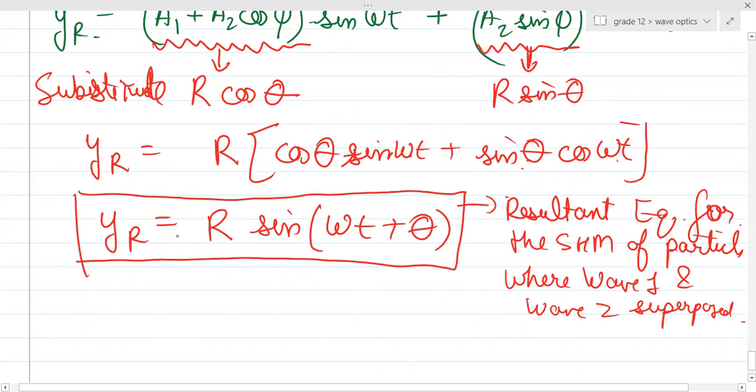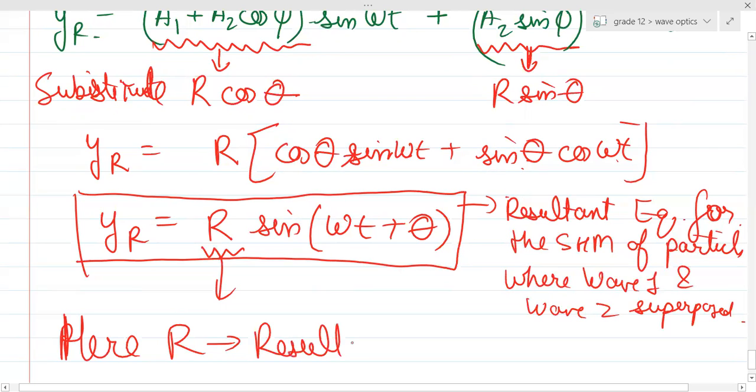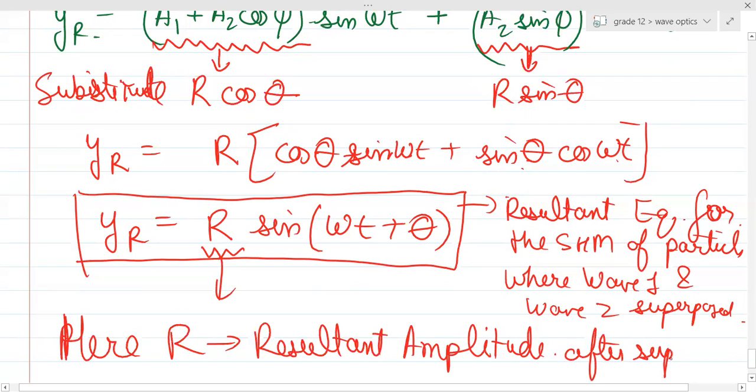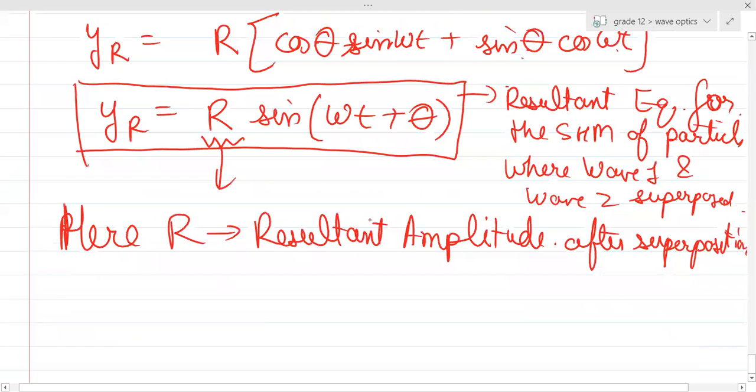So now if I compare it with a general equation, can you see what is R? R is the resultant amplitude after superposition. आया ना? R is the resultant amplitude after superposition, and what is theta?